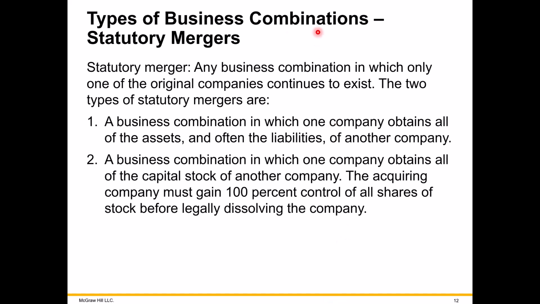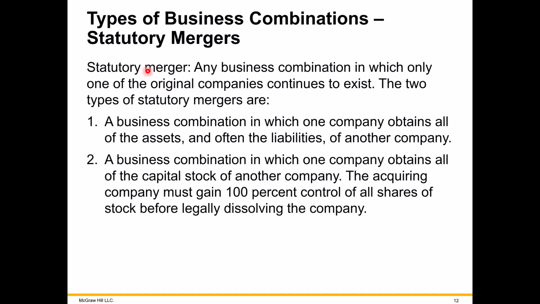So one type of combination is called a statutory merger. Statutory meaning law. And the specific law most times we look at is not any accounting law, not any federal law, but state law where the companies are located, where the companies are incorporated, organized or doing business. We follow those states' merger laws, statutory laws. And there are a couple of different ways of doing this.